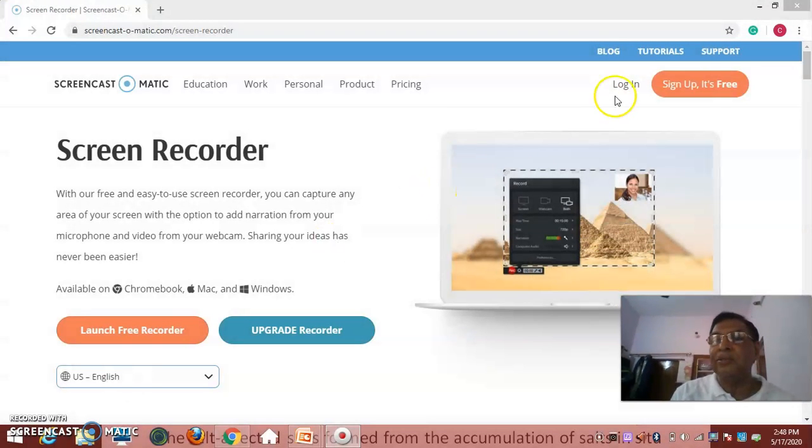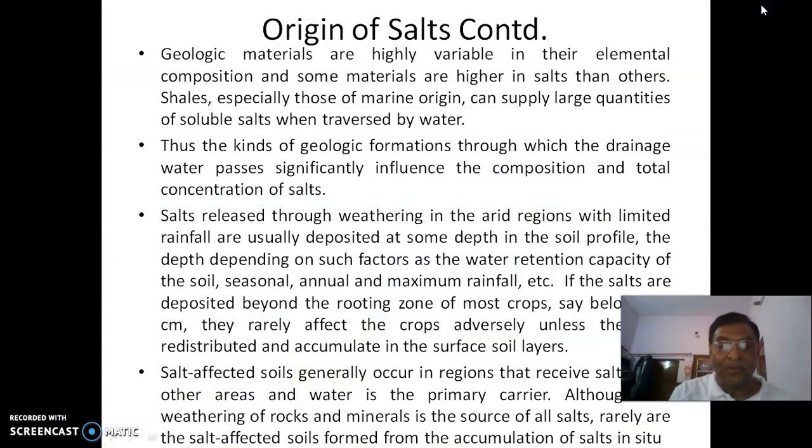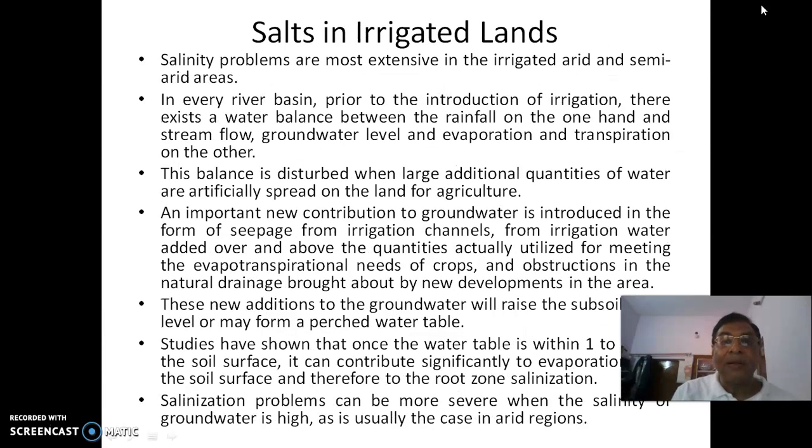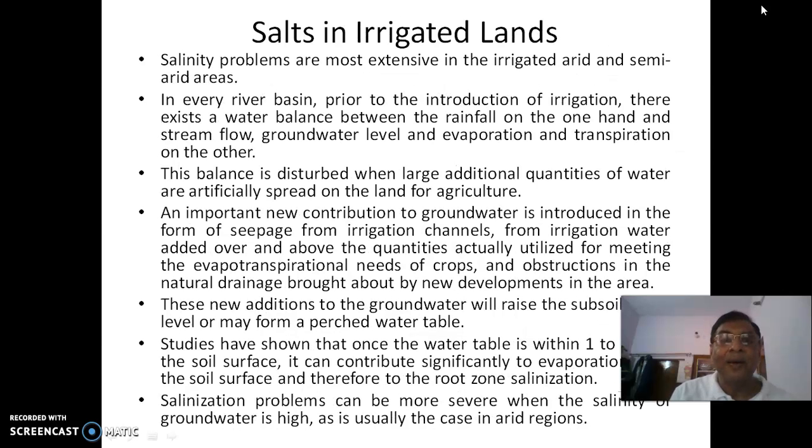Now let us go for what are the various sodic and alkaline salts in irrigated land. I think this we have completed here. We are now completing the salts in irrigated lands.